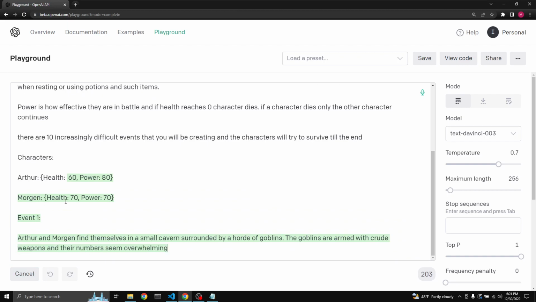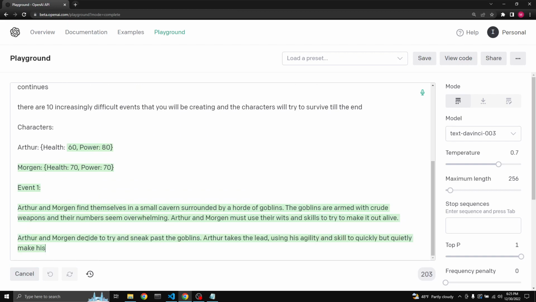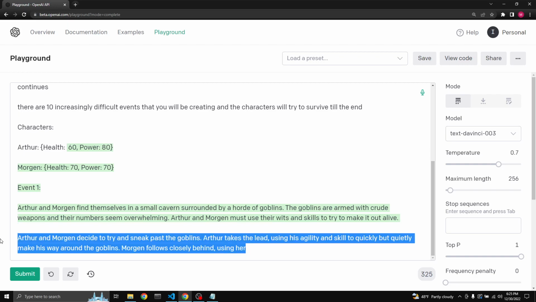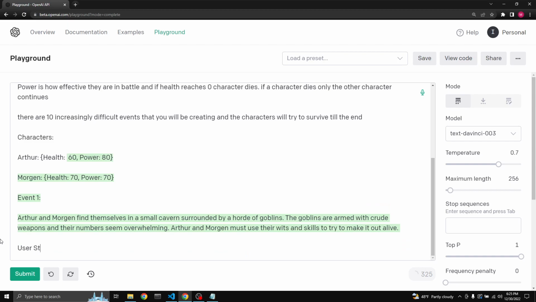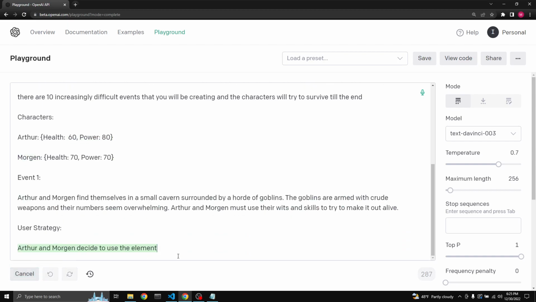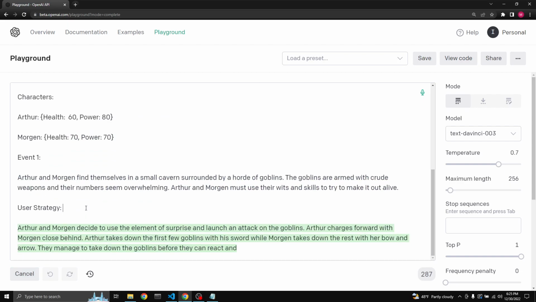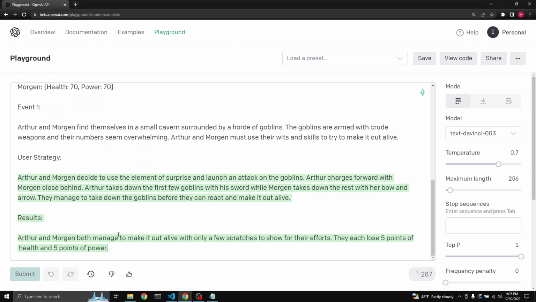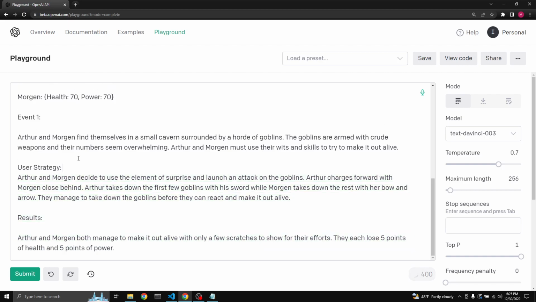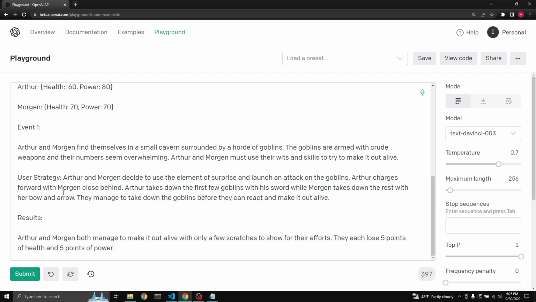Okay, Arthur and Morgan. So the event. What we want to do is, okay, so this is the event. Arthur and Morgan find themselves in a small cavern. Here we're going to say user strategy and submit. Let's do it. This is done. So it'll know now to use user strategy, hopefully.